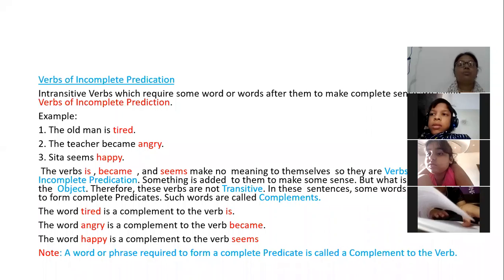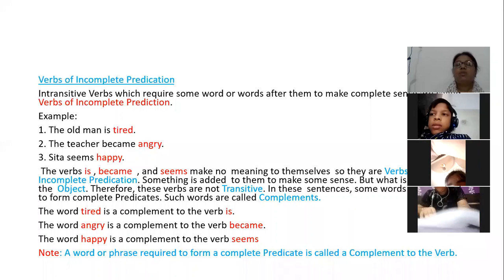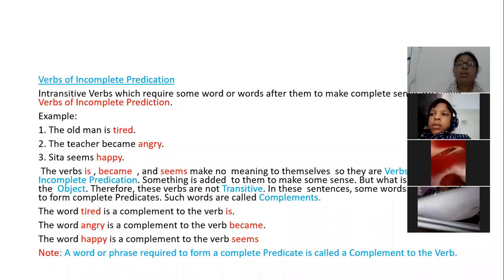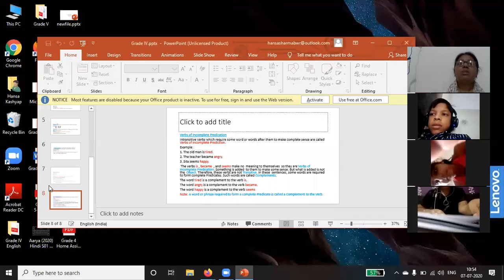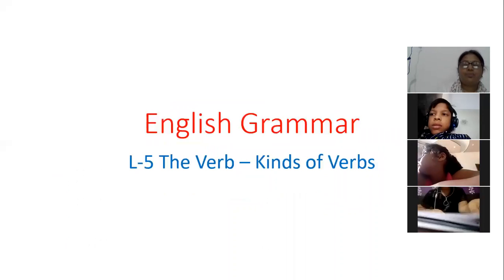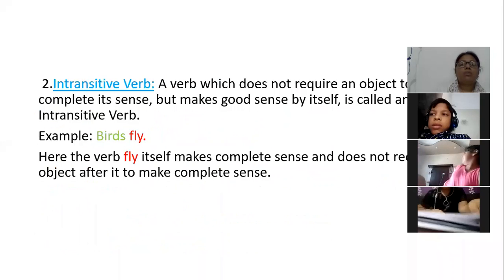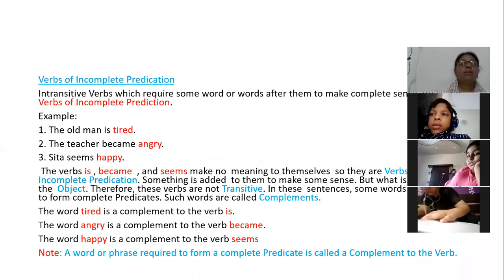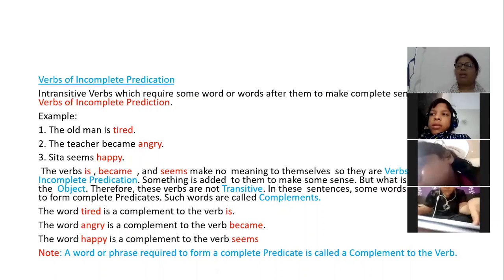Now, here you can see I have written intransitive verbs. Why have I written intransitive verbs? Okay, my screen problem was there, so I'll start again from here.